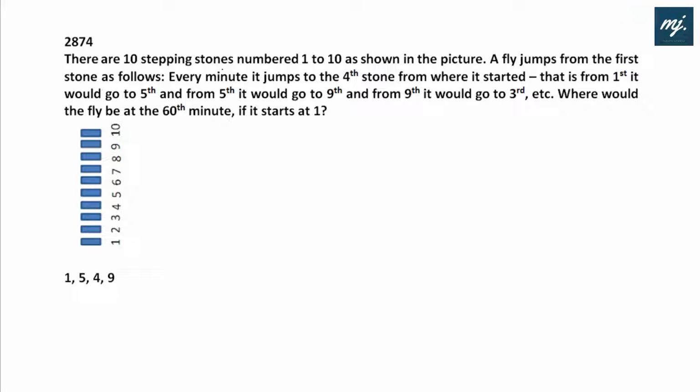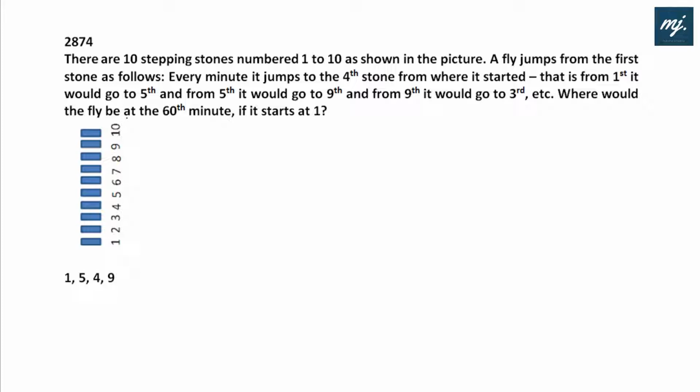There are 10 stepping stones numbered 1 to 10 as shown in the picture. A fly jumps from the first stone as follows. Every minute it jumps to the fourth stone from where it started. That is, from first it will go to fifth. Then in the next minute, from fifth it will go to ninth. And then from ninth it would go to third. That means circular fashion: 1, then 2, 3, 4, third, and so on.